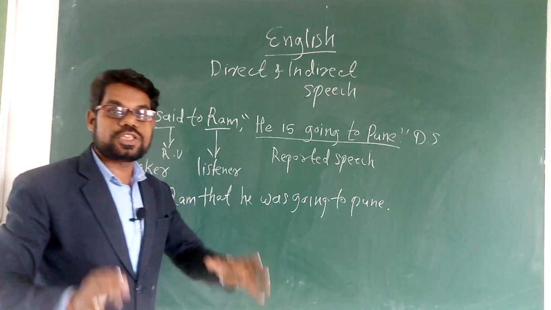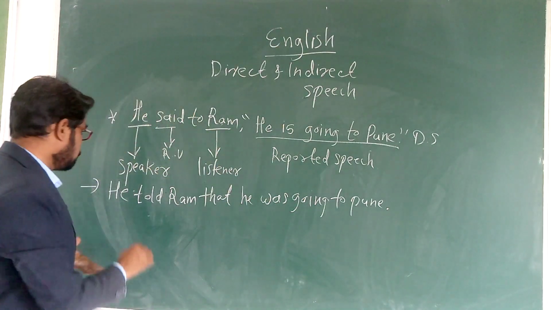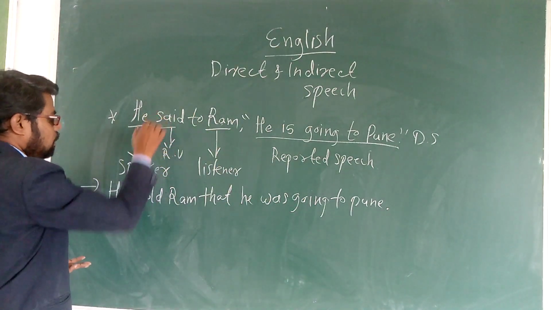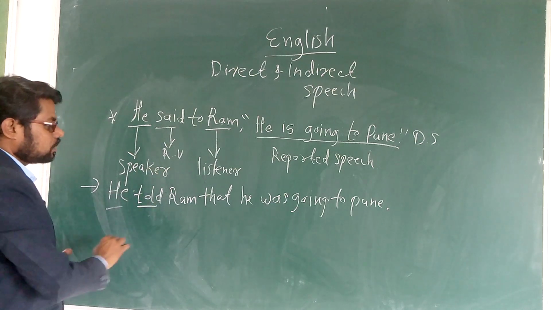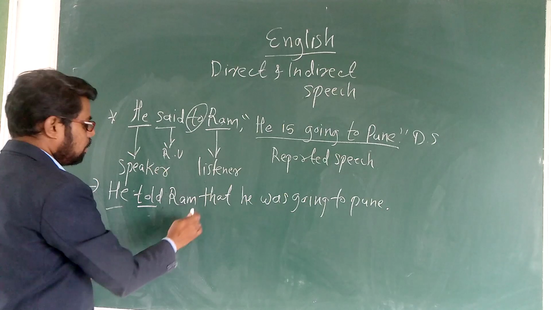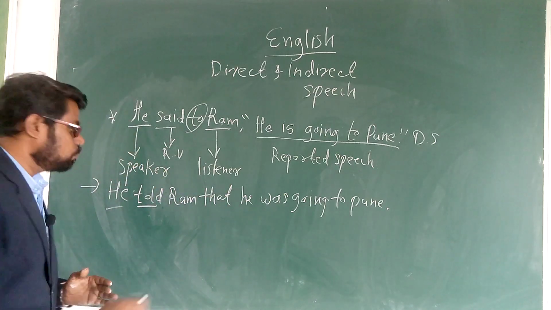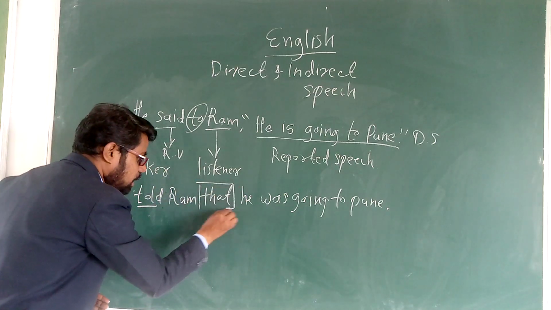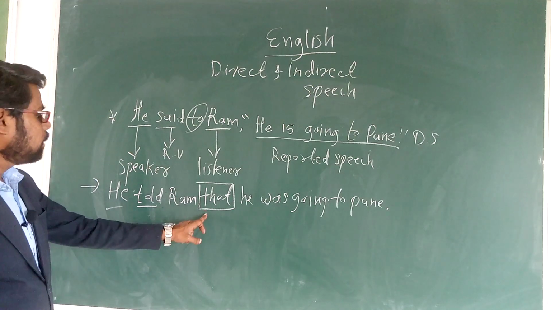So students, what changes have we made here? First we write the subject, and said is converted into told. We remove the inverted commas and don't use to again, and for joining these two clauses we use that as a conjunction.